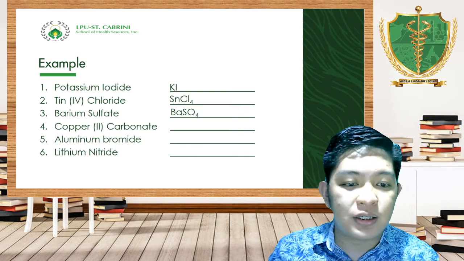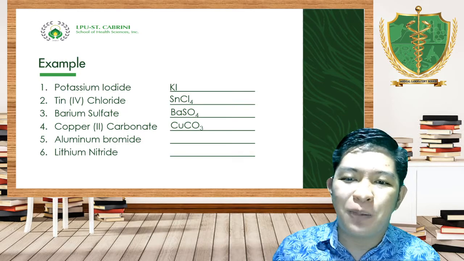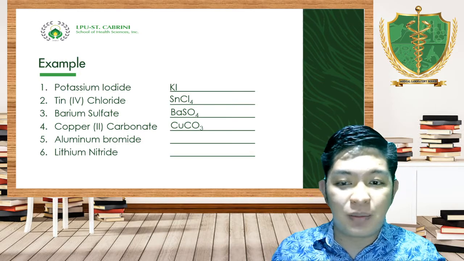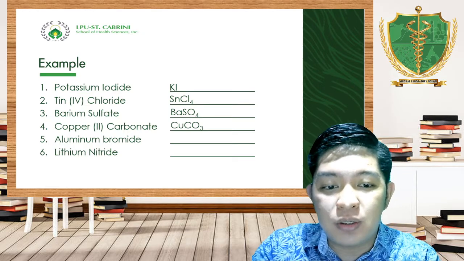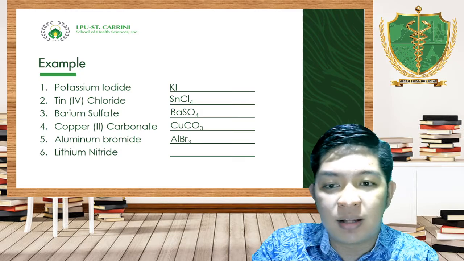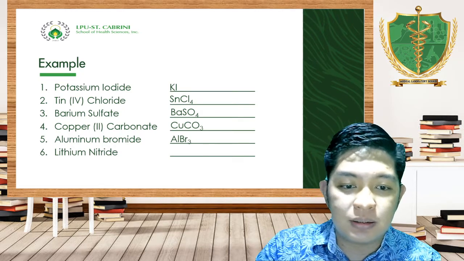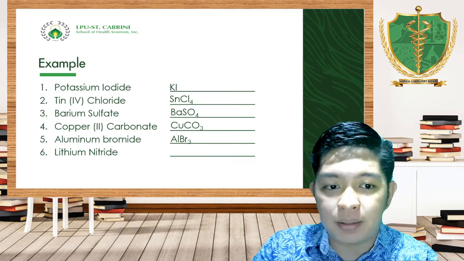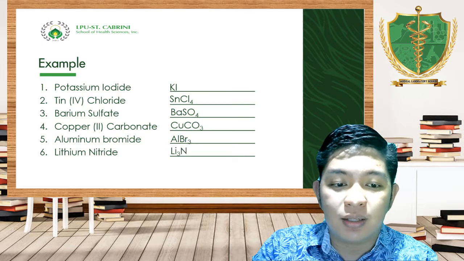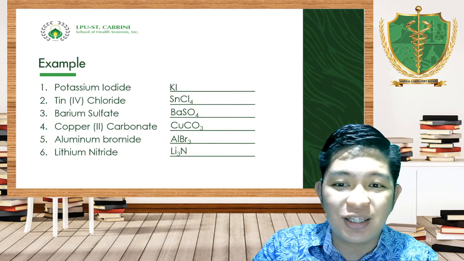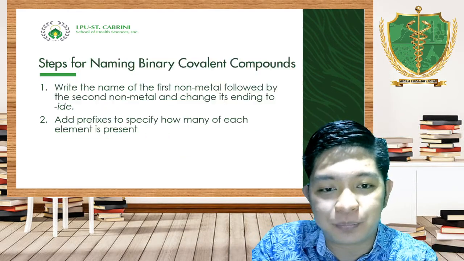Alright, next is copper(II) carbonate. Again, madali siya kapag transition elements, binibigyan ka na ng idea. Aluminum bromide, that will be AlBr3. Aluminum plus 3, bromine, negative 1, or bromide. Lithium nitride, Li3N, nitride. Hindi siya nitrite. So that's simply your nitrogen.